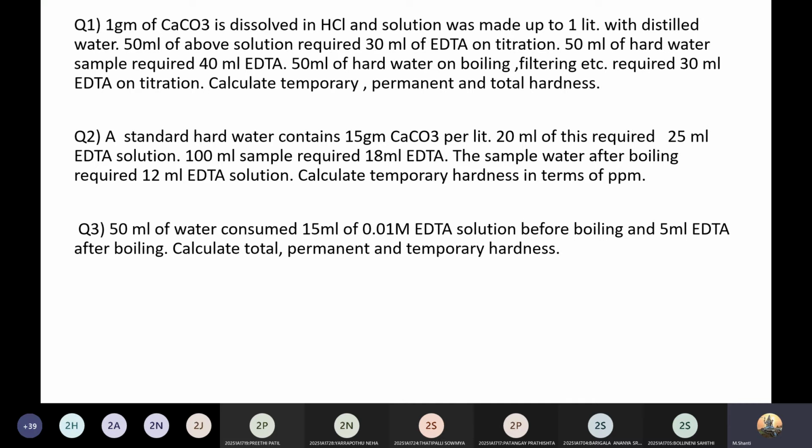So per liter, 15 grams. So 15 by 100 into 1000 by 1000. So 15 by 100, how much do you get? This is in grams, so you have to convert into milligrams, right? Are you converting into milligrams or taking it directly in grams? How did you solve the first problem?